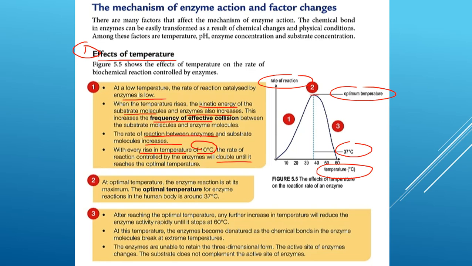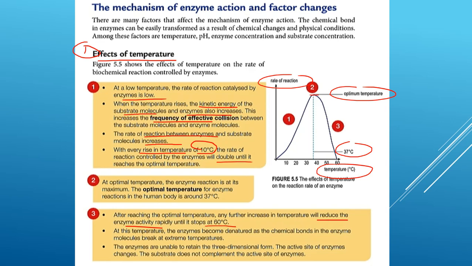So at optimum temperature, the enzyme reaction is at the maximum. Paling tinggi lah tu rate of reaction dia. Okay, so here in the human body it is around 37 degrees Celsius. Okay, so after reaching the optimal temperature, any further increase in temperature will reduce the enzyme activity, until it stops at 60 degrees.